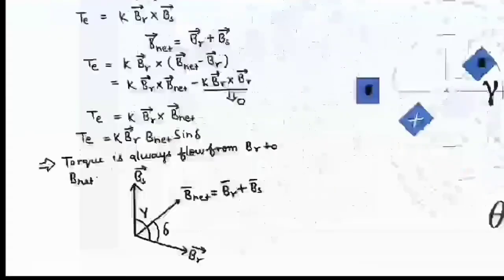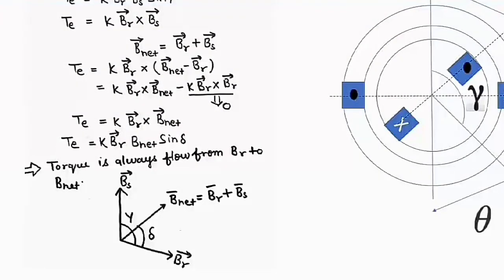So we will get the electromagnetic torque equal to K into BR cross B net, or in magnitude terms, K BR magnitude into B net into sine delta. Okay, so this is the final electromagnetic torque actually.